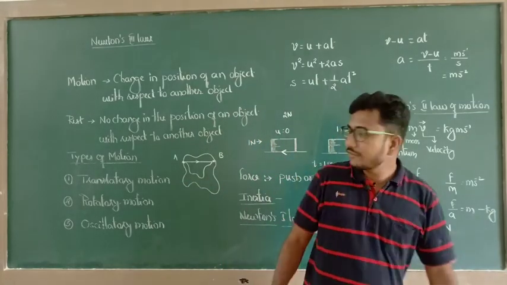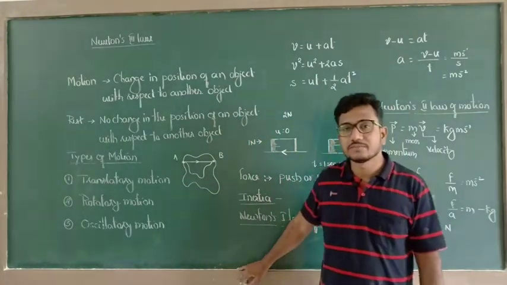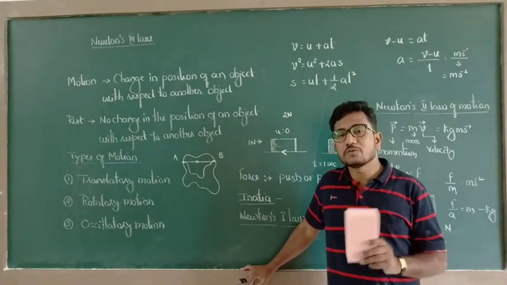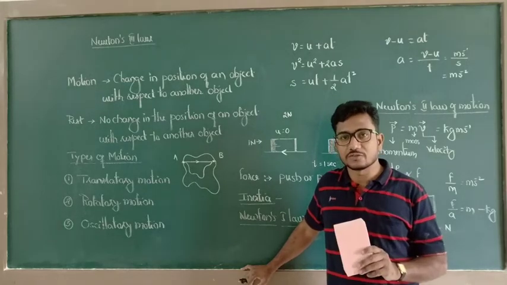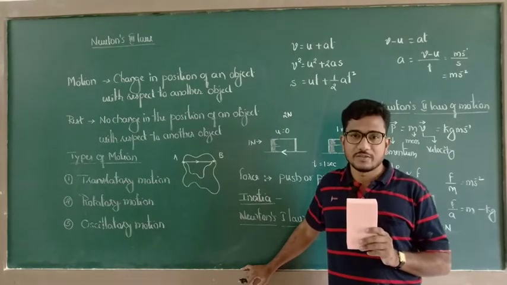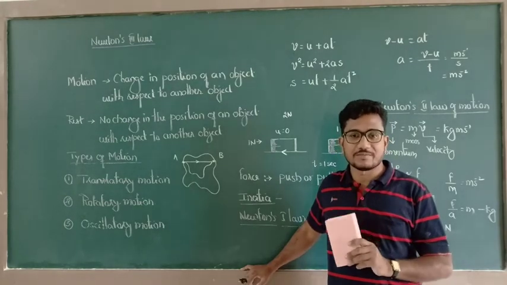So there are different types of frictional force. Static frictional force, that means the opposing force when the object is at rest.